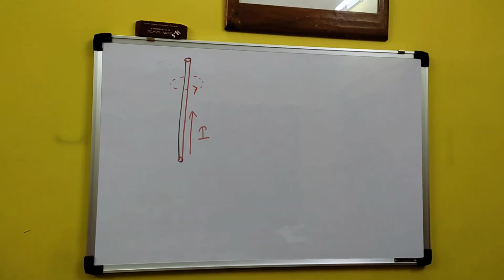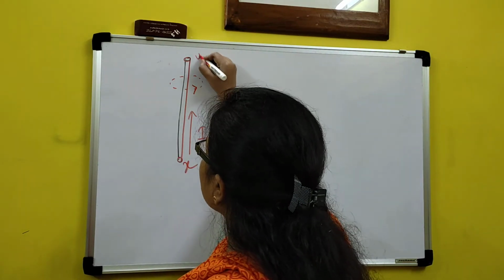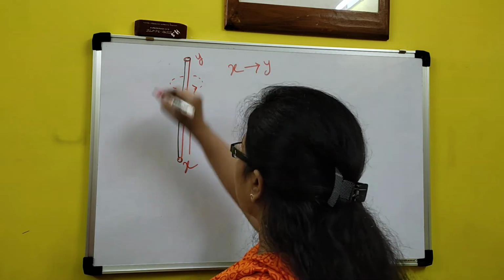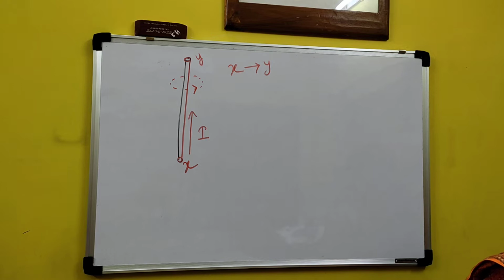The current is flowing from X towards Y, and this is the direction of the magnetic field. This is the right hand thumb rule, by which we find the direction of the magnetic field in a current carrying conductor.